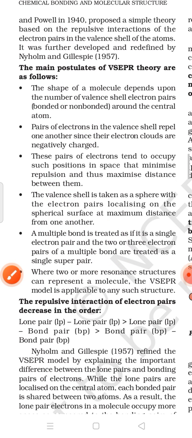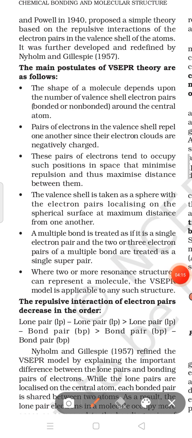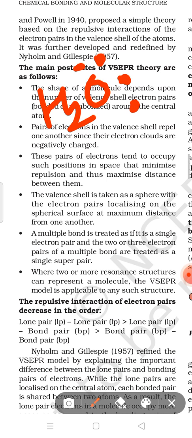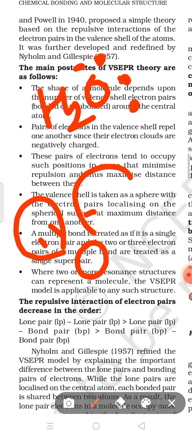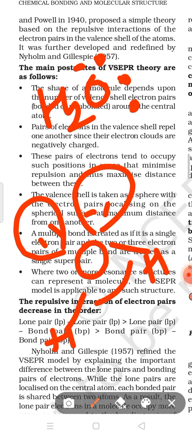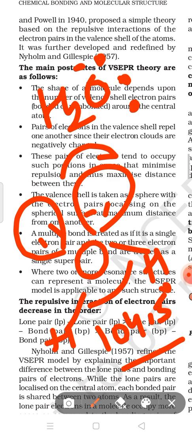But in the case of a lone pair of electrons at the center atom, like in H2O, two lone pairs are present at the oxygen atom, and these lone pairs behave like a bond pair, and the structure will be bent like this, and the bond angle will be 104.5 degree. It is the bond angle. In the H2O case, the structure will be bent to minimize these repulsive forces.